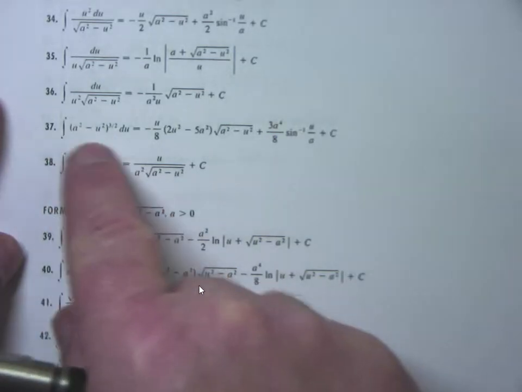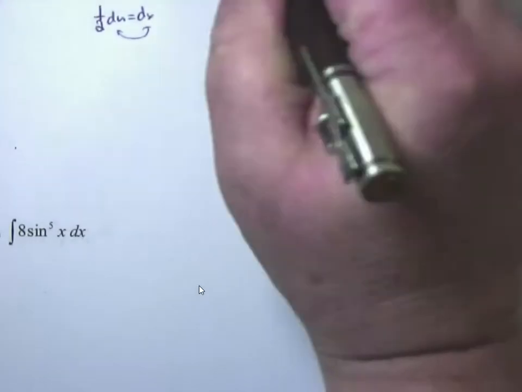So I'm going to replace my integral with the answer, but that 1/2 stays out front.